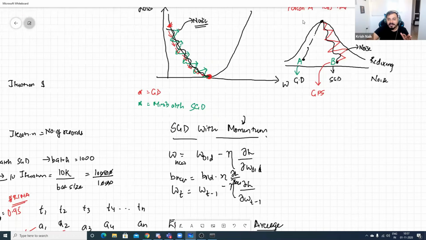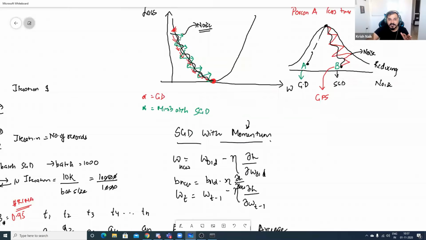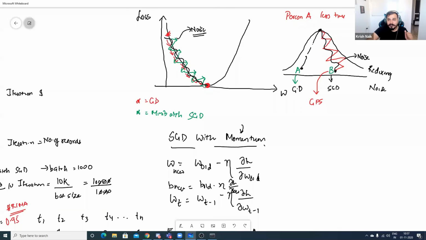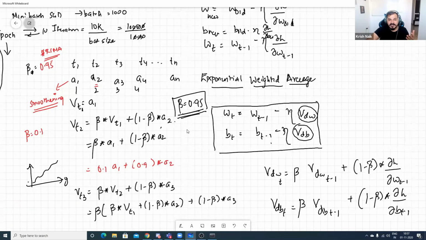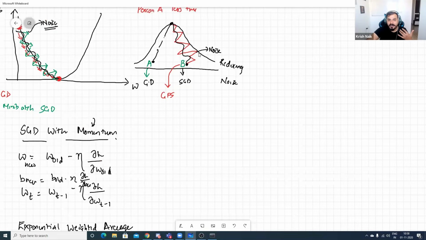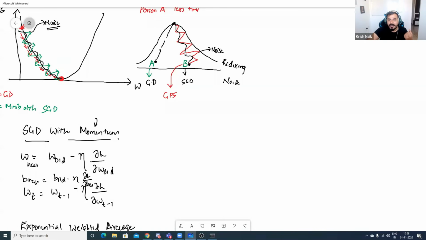Now, by applying this moving weighted average, we are actually smoothing this curve. Okay. See, understand what we are doing. This formula, I also did not understand when I was doing it for the first time. I'm taking it as an assumption. This whole formula is doing the moving weighted average, right? Just consider what is the need of smoothing after getting the noise. I told you one example, right? Here is my noise. If I really want to quickly move over here, I'll try to do the smoothing over here, right? I'll try to reach the top very easily.